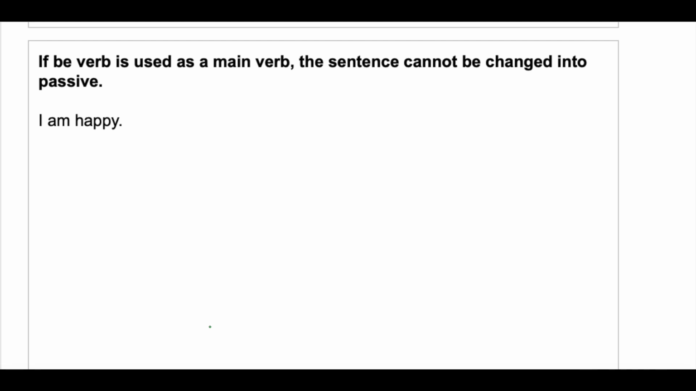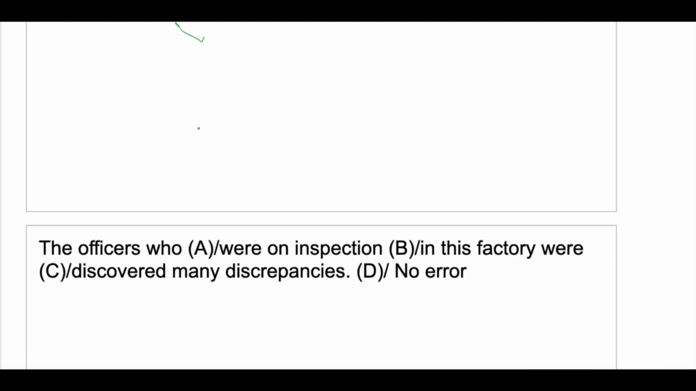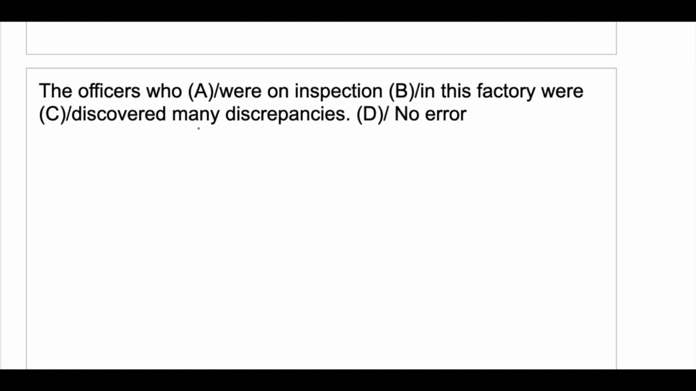If be verb is used as a main verb, the sentence cannot be changed into passive. I am happy. So here the be verb acts as the main verb. So you cannot change this into passive voice. Now we will solve some questions on error detection from this concept.